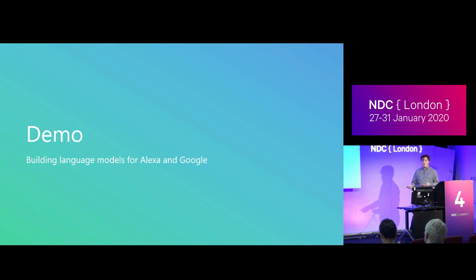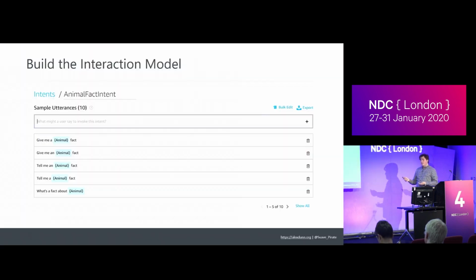And we're voice enabling it to give us animal facts, skipping over that next level stuff of modality because we don't have time to get into how to build that business logic out. There's a number of ways to do it. But let's start with Alexa. I'm going to go into the Alexa developer console in a little bit and show you, but basically, I want to show you the steps we're going to go through in building out the language model and also the code. So it's going to start with us building an intent.